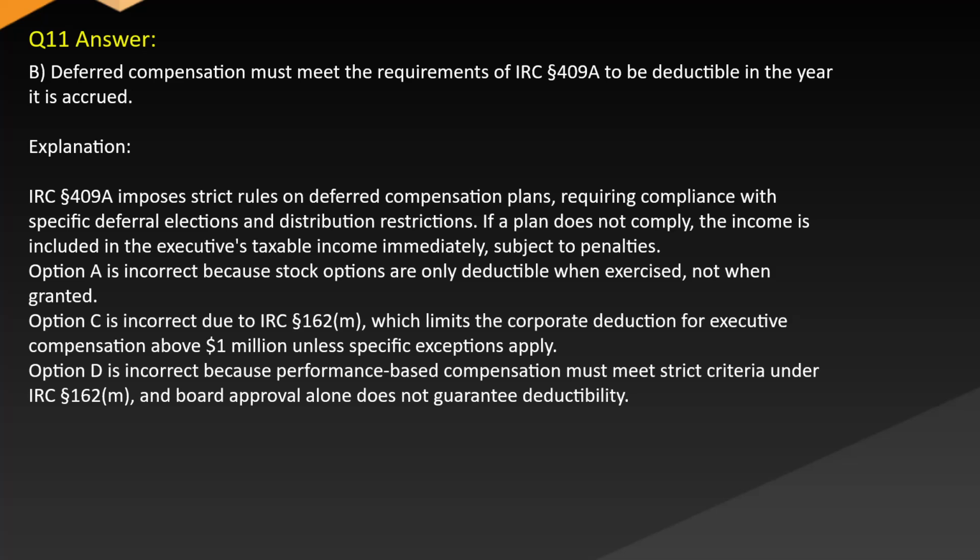Option A is incorrect because stock options are only deductible when exercised, not when granted. Option C is incorrect due to IRC Section 162(m), which limits the corporate deduction for executive compensation above $1 million unless specific exceptions apply. Option D is incorrect because performance-based compensation must meet strict criteria under Section 162(m), and board approval alone does not guarantee deductibility.